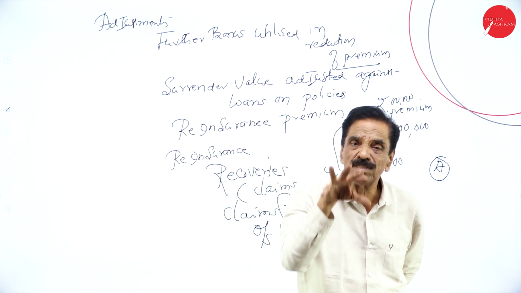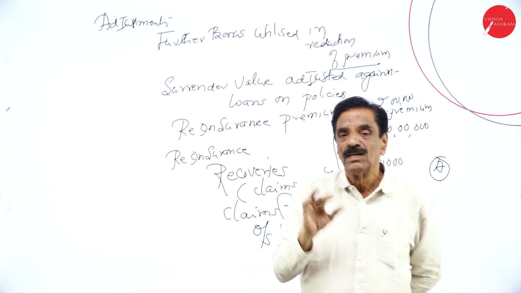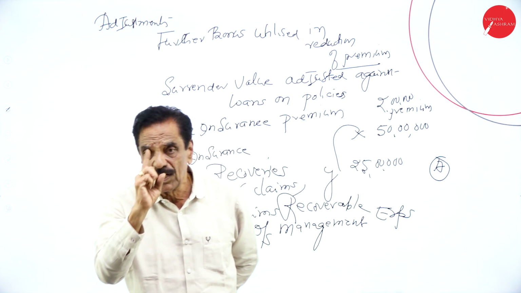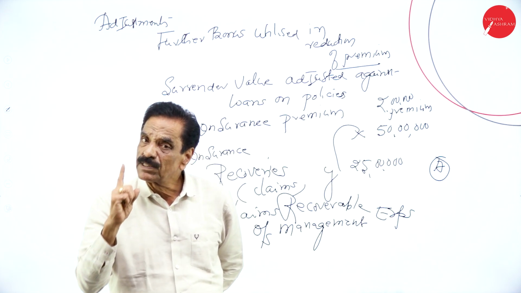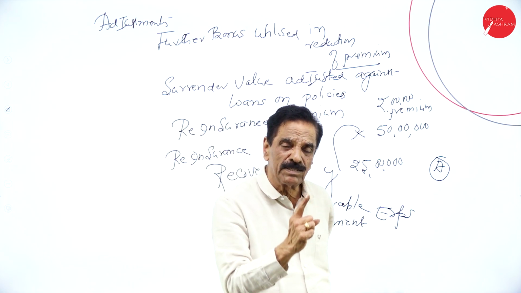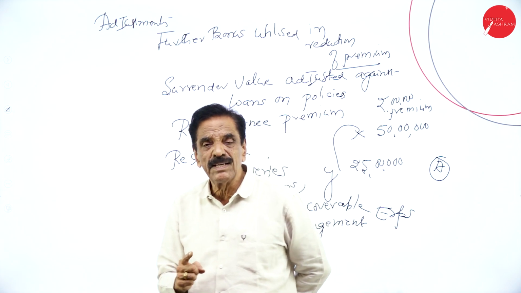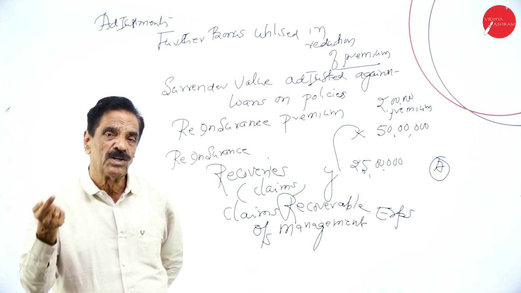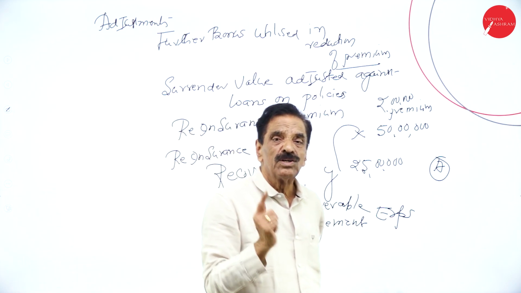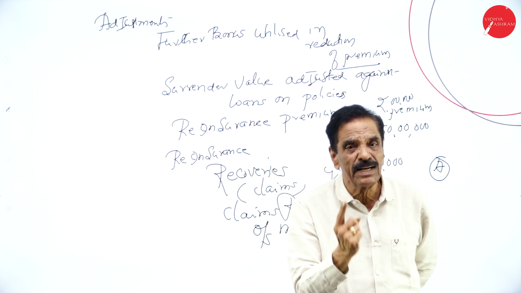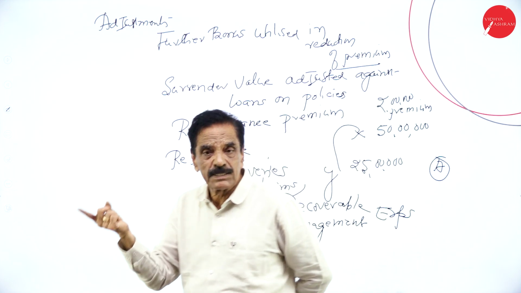I will repeat once again. In the balance sheet: schedule number 5, share capital. Schedule number 6, reserve and surplus. Schedule number 7, borrowing. Schedule number 8, investment. Schedule number 9, loans. Schedule number 10, fixed asset. Schedule number 11, cash balance.